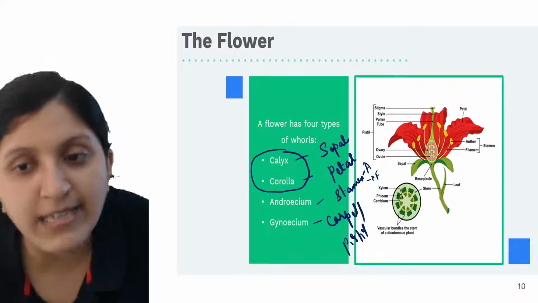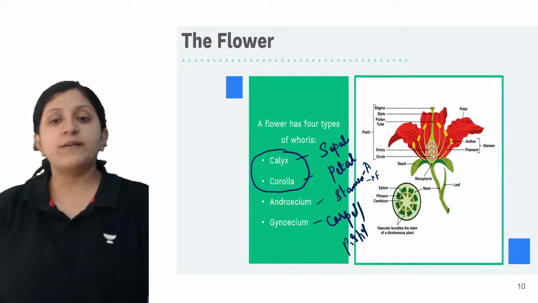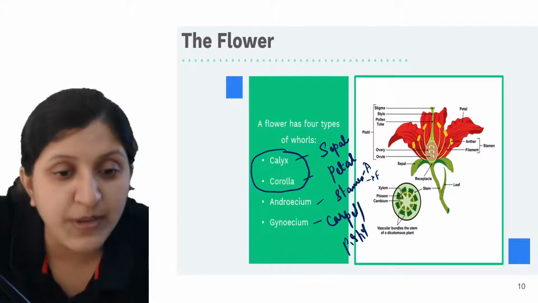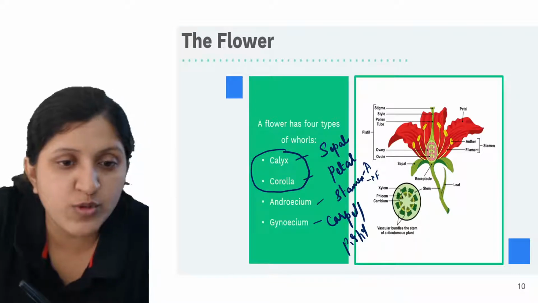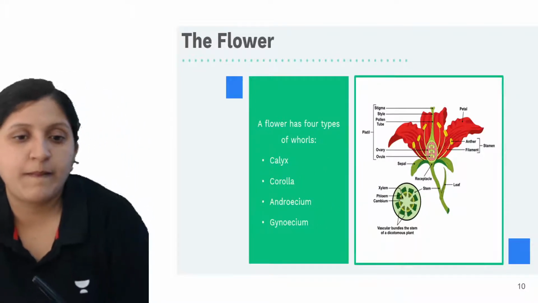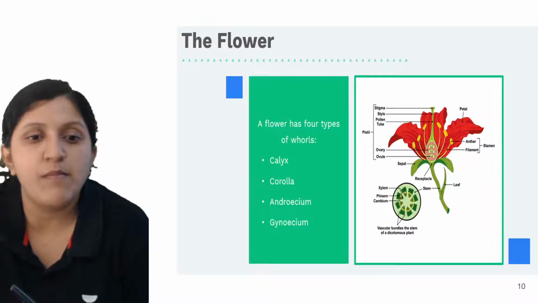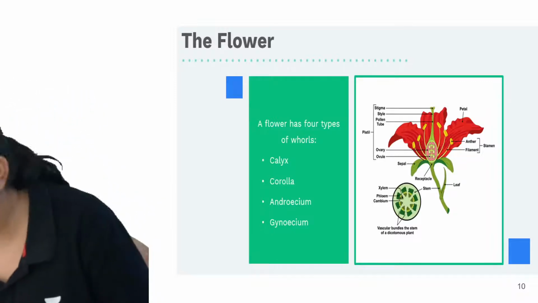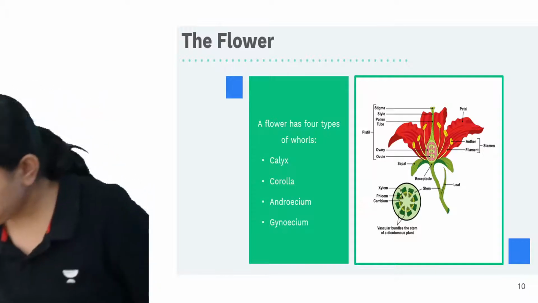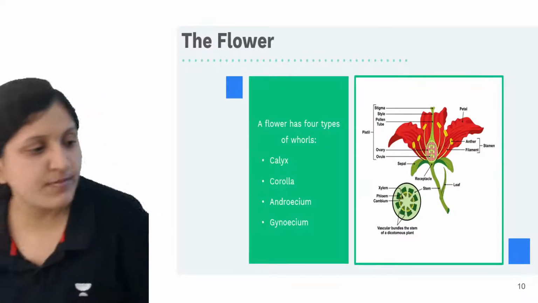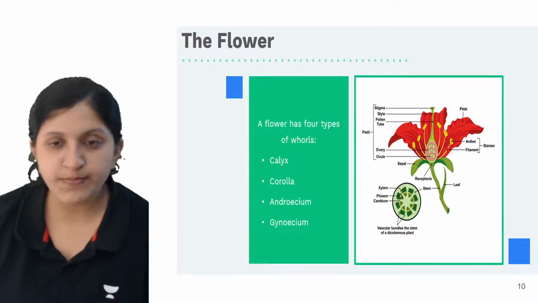Okay, so these are the four whorls, and the outermost being which one? Any idea? Which is the outermost whorl? No idea on this? Alright.